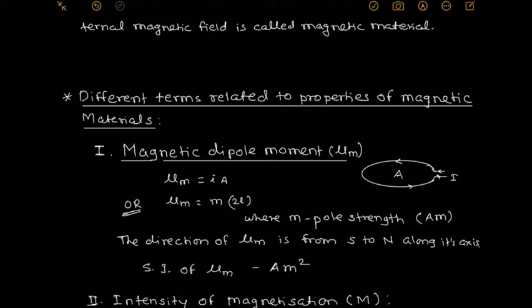The pole strength is the amount of the magnetic force experienced by a unit magnetic pole at a certain distance from the magnet, and it is measured in ampere meter. Therefore, the unit is ampere meter into meter, that is ampere meter square.